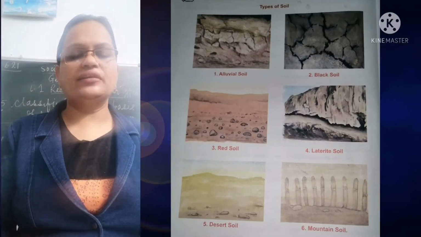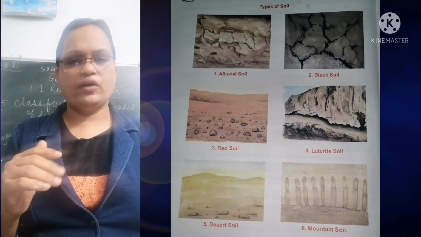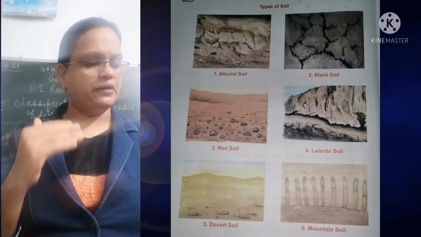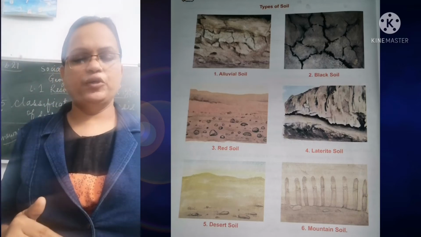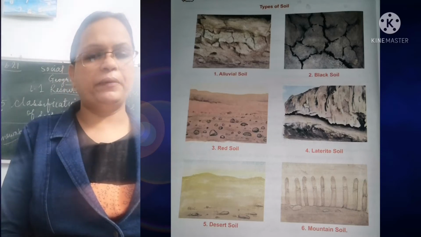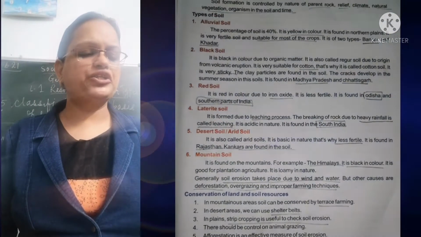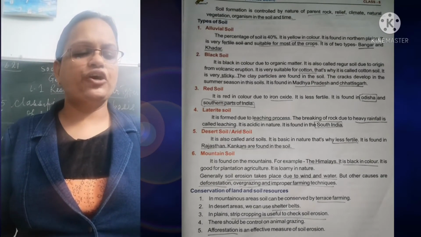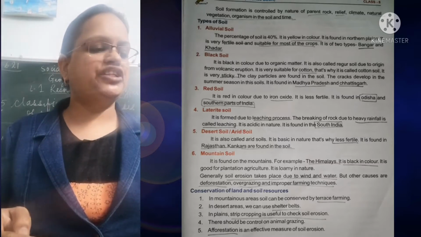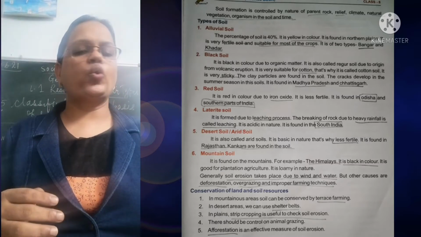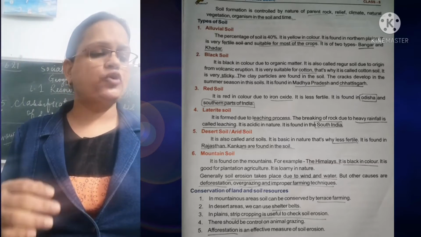You all have to make this picture which ma'am showed on the screen. You take one chart and make the types of soil on colorful chart paper. You draw it and keep it ready. You write your name. Now, soil formation is controlled by the nature of parent rock, relief, climate, natural vegetation, organisms in the soil, and time. And let us see about the types of soil.